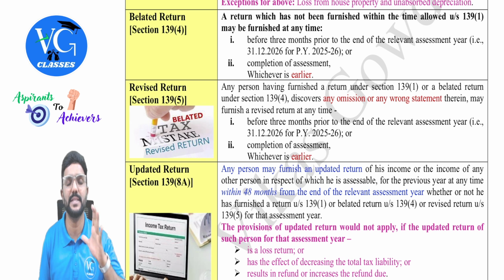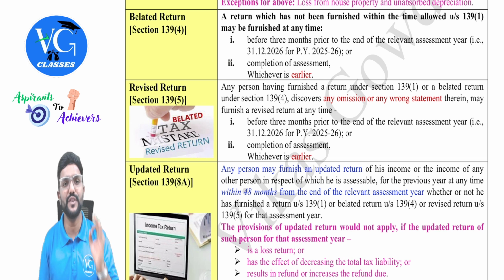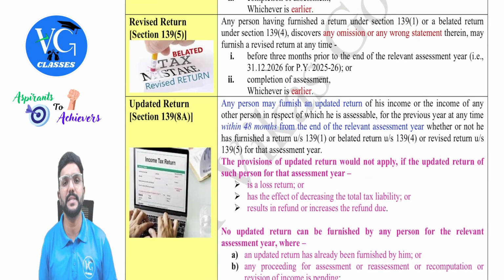In simple, 31st December of the assessment year or completion of assessment, whichever is earlier. And if by chance this date is not given, always take it as 31st December 2026. That is, 31st December of the assessment year, for your exams. Okay. Sir, can an assessee file a revised return under section 139 subsection 5?